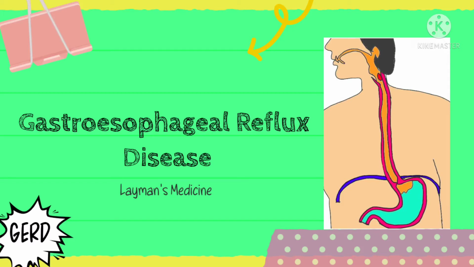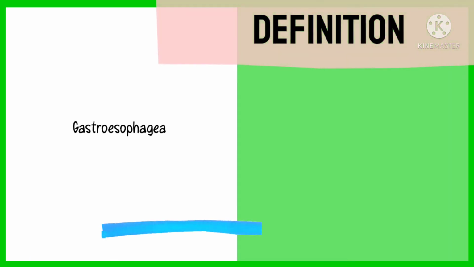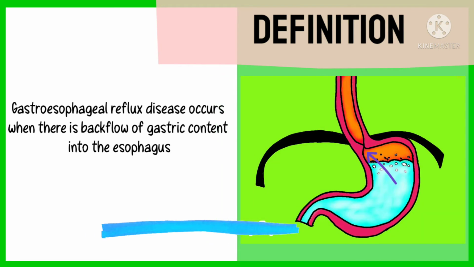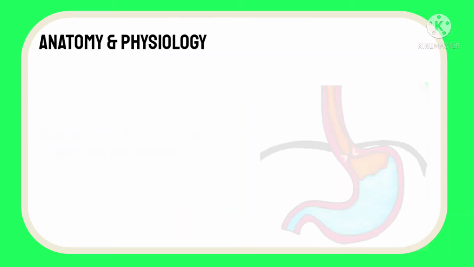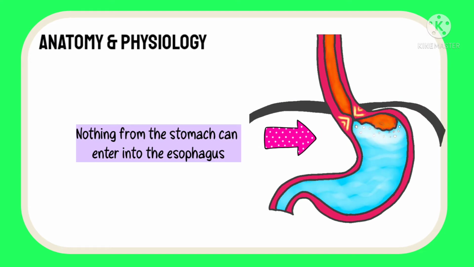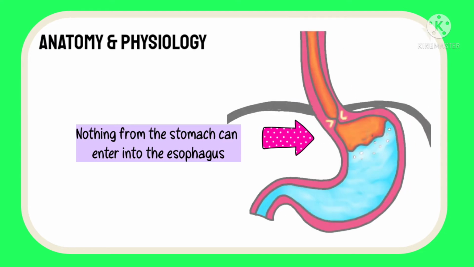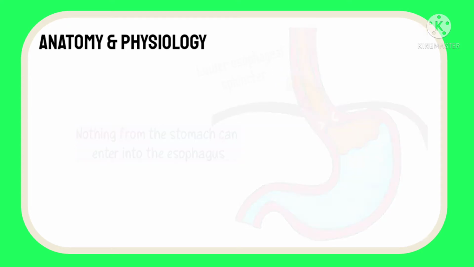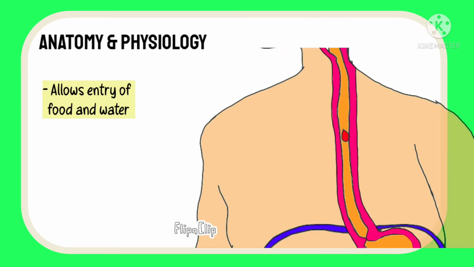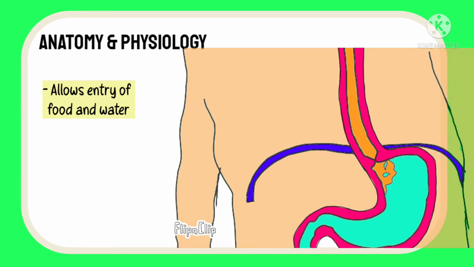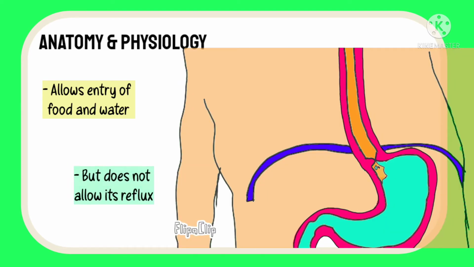Gastroesophageal reflux disease. Gastroesophageal reflux disease occurs when there is backflow of gastric content into the esophagus. In normal conditions, nothing from the stomach can enter back into the esophagus. This is due to the presence of the lower esophageal sphincter. This sphincter allows food and water to enter into the stomach, but does not allow it to reflux back as